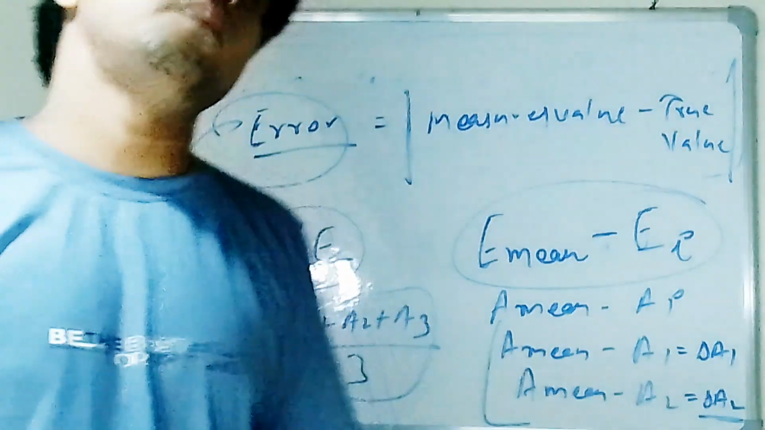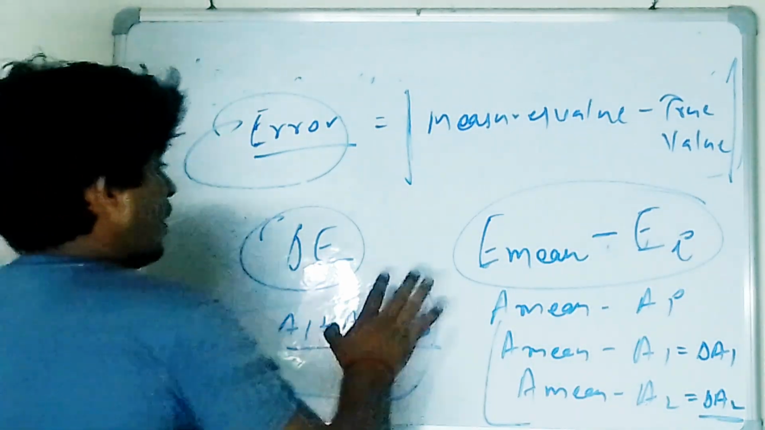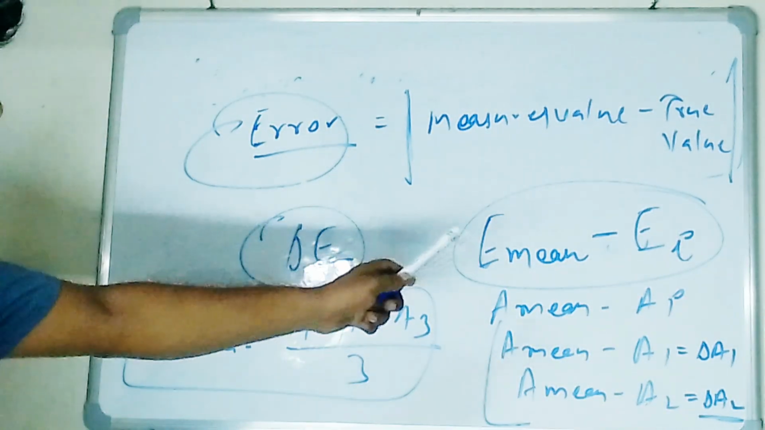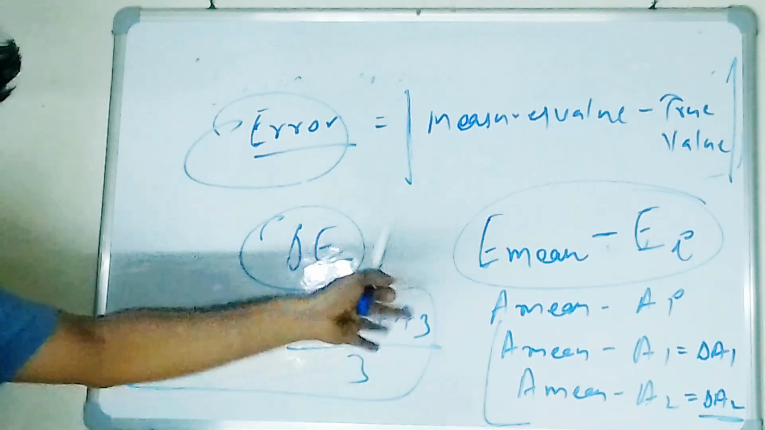Is it clear to all of you? Please clap for me. Okay. So here I am trying to do deviation. So this is error. This is error. This is all about error.